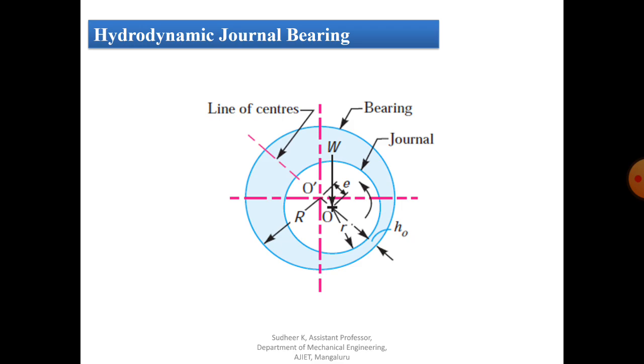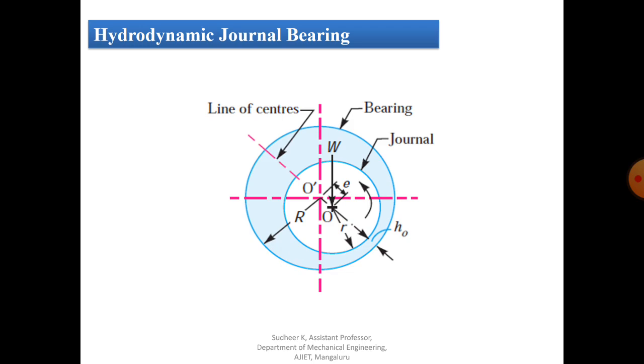So D minus d, the difference between the two diameters, is the diametral clearance. You can see here that this one is the journal and this one is the bearing. The journal radius is small r, and the bearing radius is capital R.